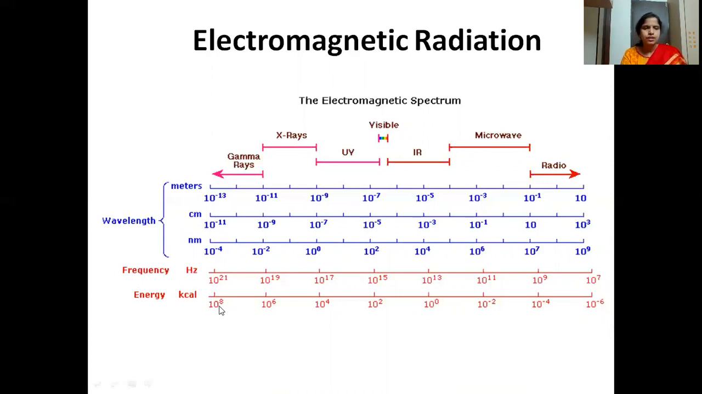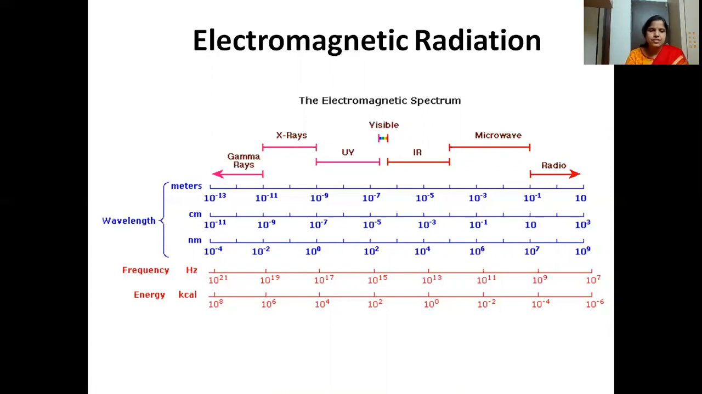So energy is inversely proportional to wavelength. You can see the energy for gamma rays is around 10 power 8, whereas towards the radio waves it is 10 power -6. So the energy is decreasing. The energy of radio waves will be less compared to the energy of gamma rays. It is the same with frequency, since frequency and energy are directly proportional.